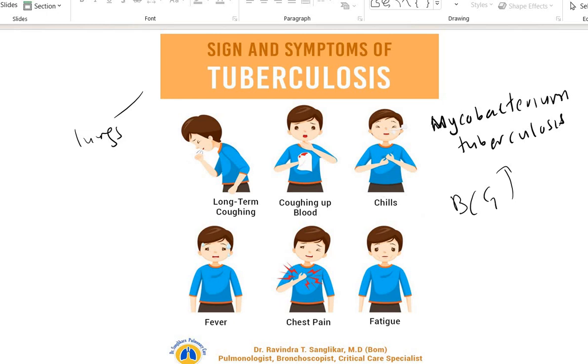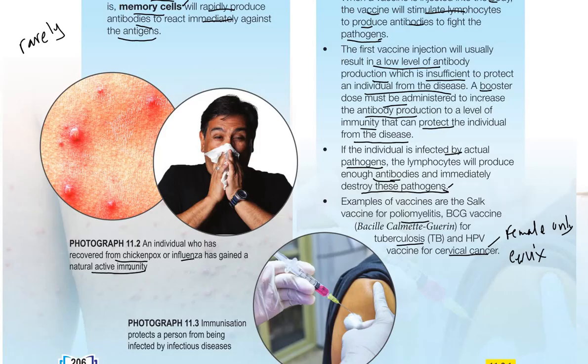Next one we have, I forgot, the cervix, right? Cervical cancer. This one, the HPV vaccine is for cervical cancer at the cervix. So we have the female reproductive system. We have the cervix here, and this one is the fallopian tube. The cervix is at the opening here, so it can have cancer.